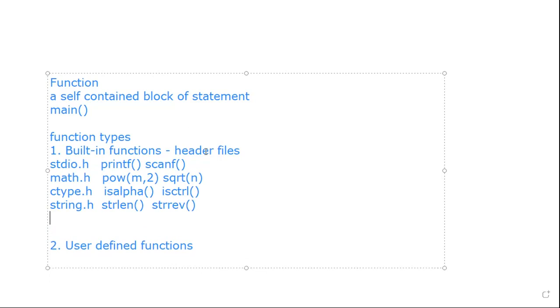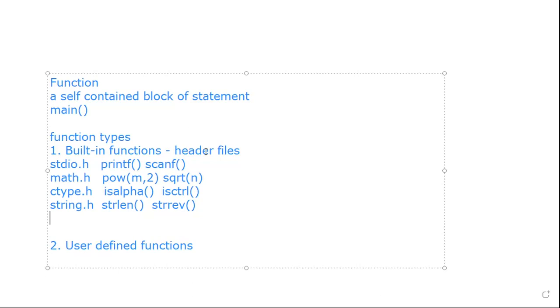We have so many header files, like the standard library stdlib.h functions. We'll use every header file whenever we go through the programs in depth. Up to string functions, we'll use these. When you go to further topics like pointers, then we'll use other functions.